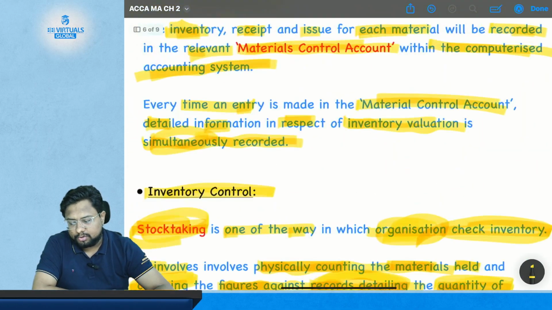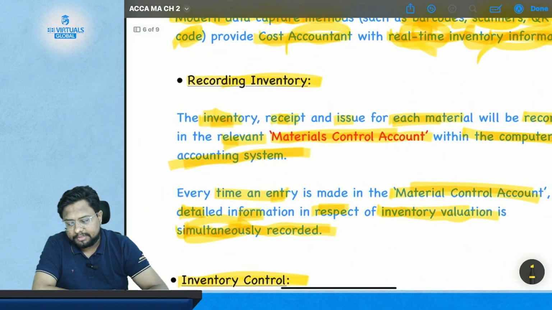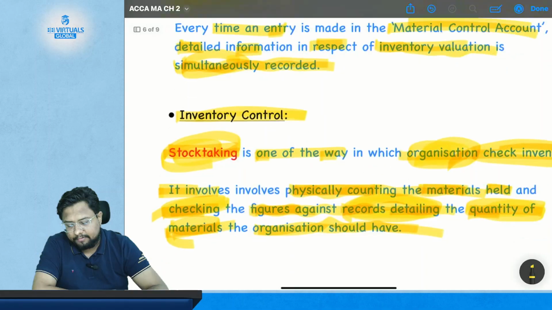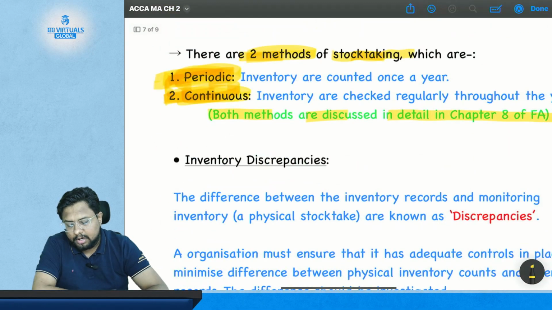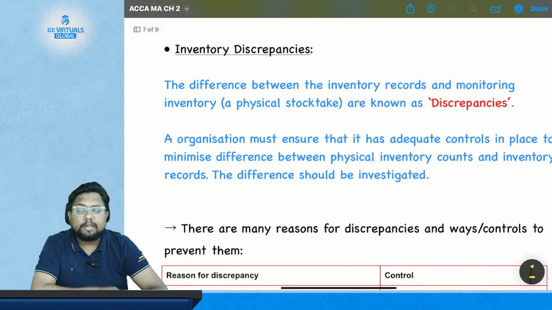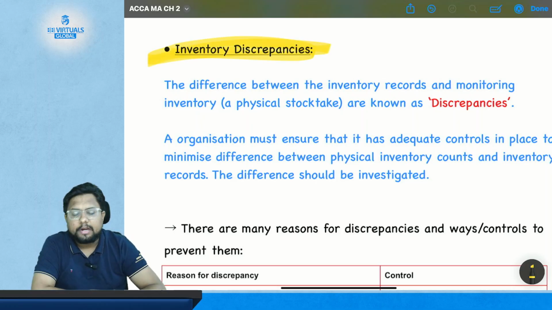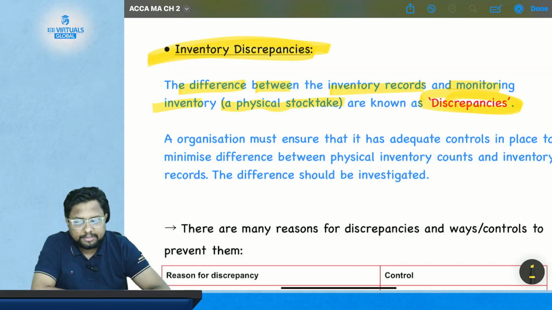Okay, so now, as we have discussed what an inventory control system is, what recording of inventory is, and what inventory control and stock taking are, the next point is inventory discrepancies. The second topic is inventory discrepancies. What are inventory discrepancies? It is the difference between the inventory record and the monitoring of inventory, a physical stock take, which are known as discrepancies.